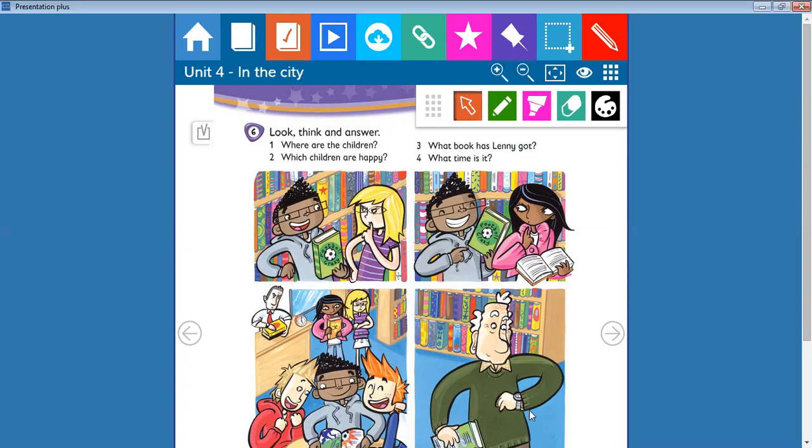Look, Grandpa is looking at his watch, but we cannot see what time it is. Well, we have to look for another clock in the library. Oh, here it is. Here we have the clock on the desk, and it is 5 o'clock.